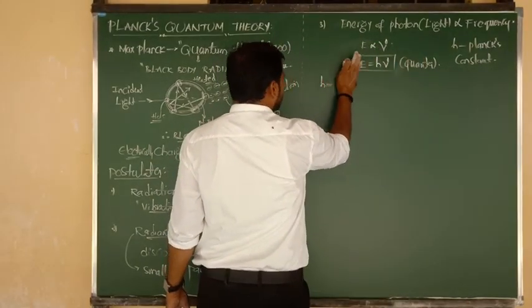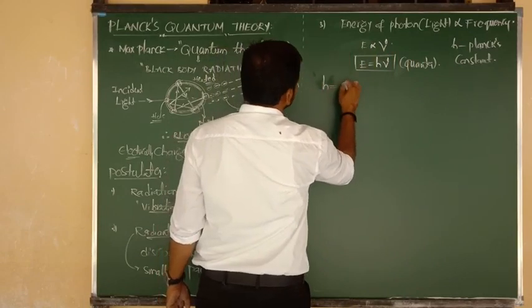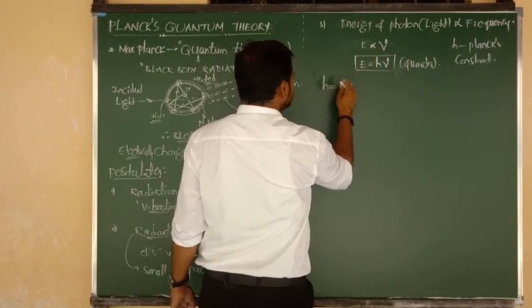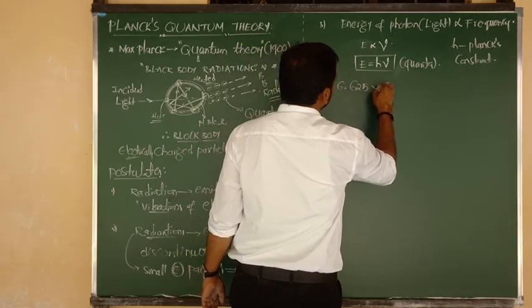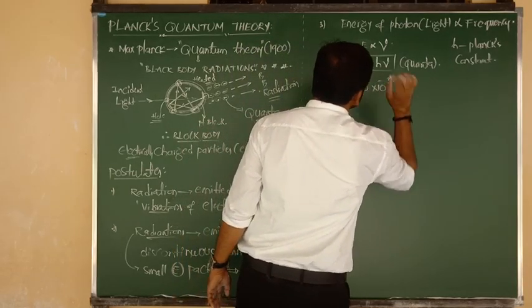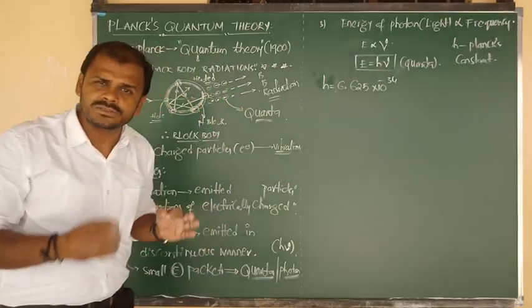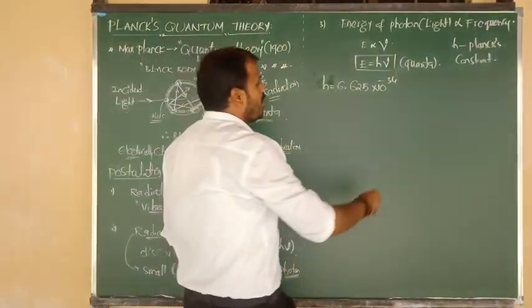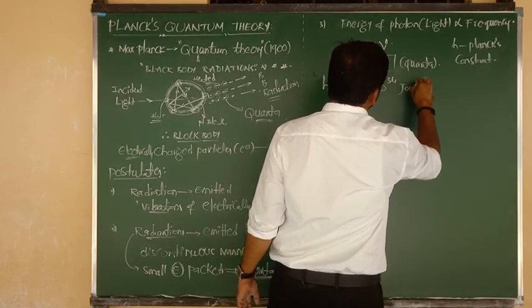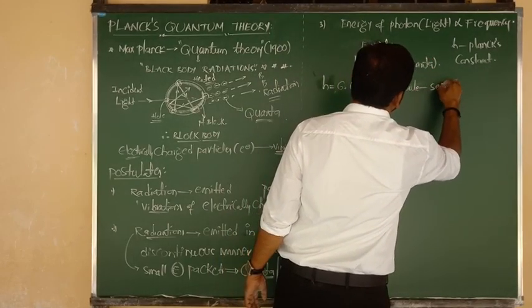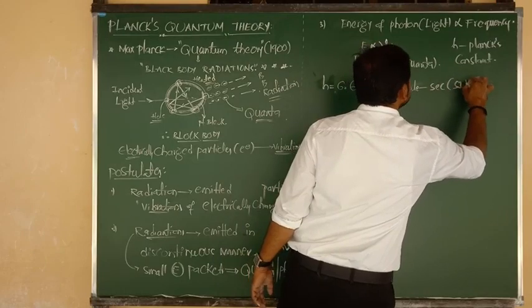Its value, h, equals 6.625 into 10 to the power of minus 34 joule second. This is the value in SI unit.